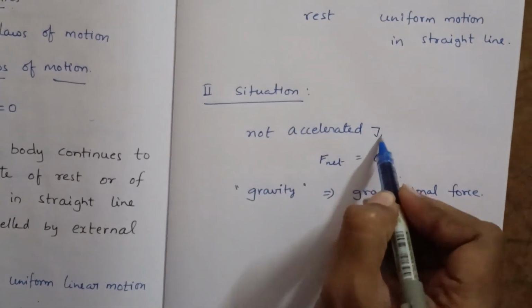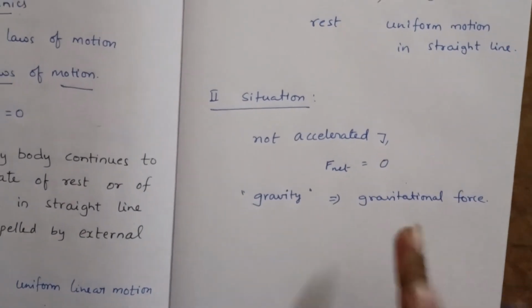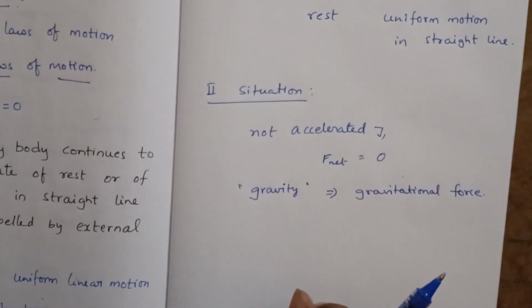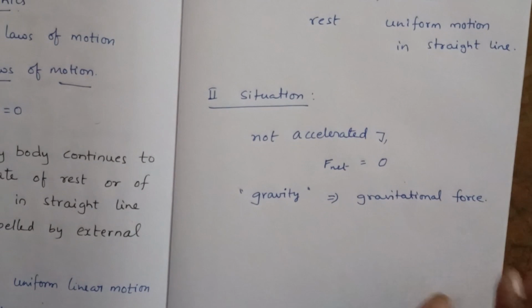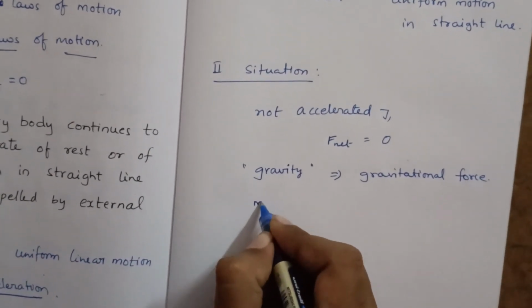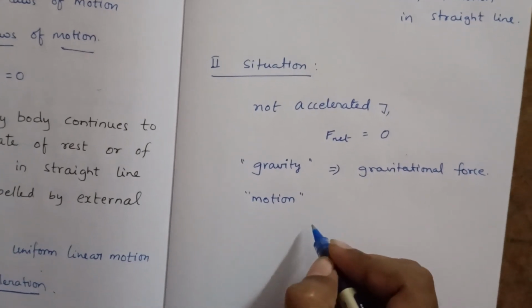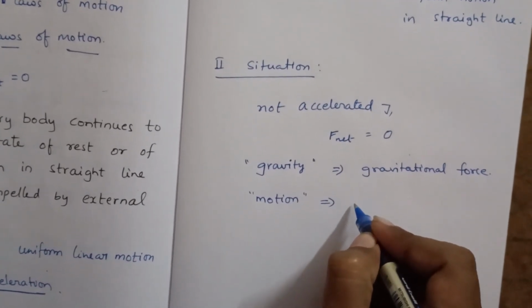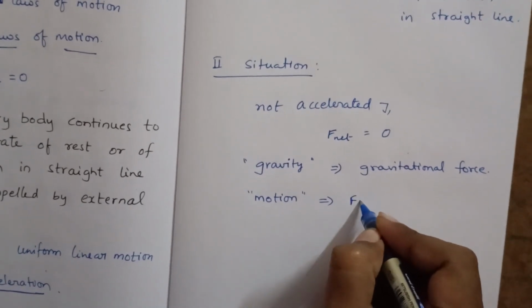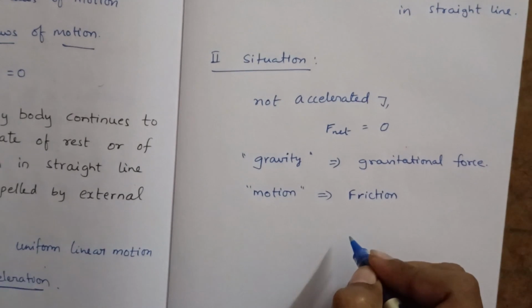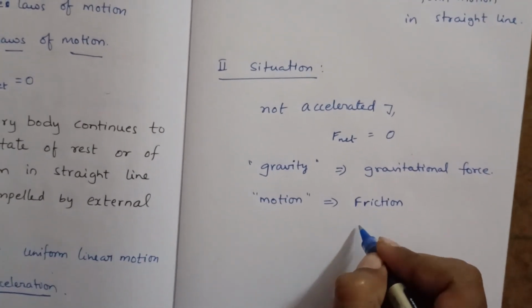But on the body, gravitational force is there, whether the body is at rest or moving. And in some cases, when the body is in motion, some other forces are acting on it. What are they? Frictional force and viscous drag.